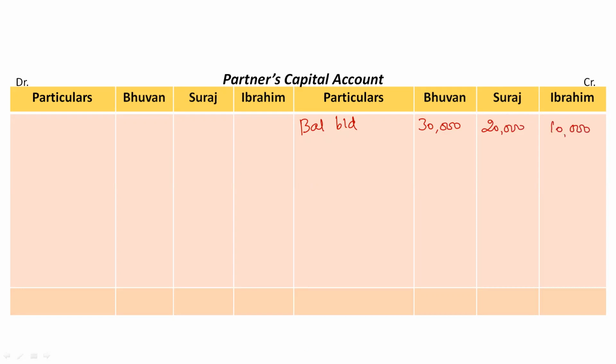After that, usually in case of admission, retirement and death, we record goodwill. But here in dissolution of a partnership firm, there will be no goodwill. So the next step is to record the profit or loss on realization.